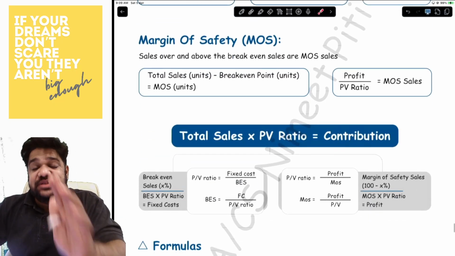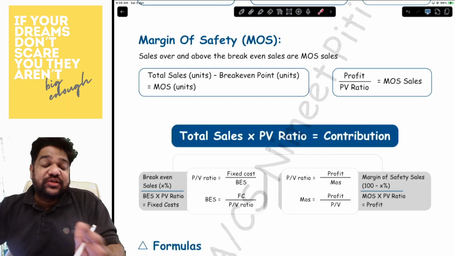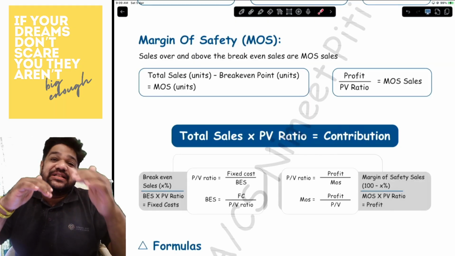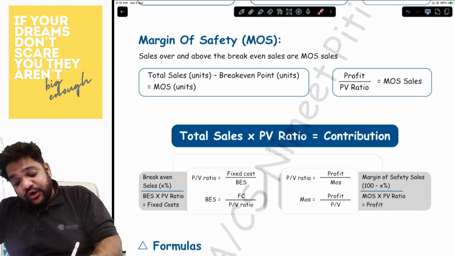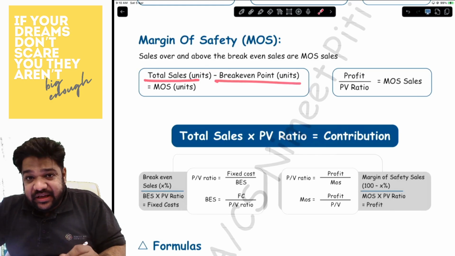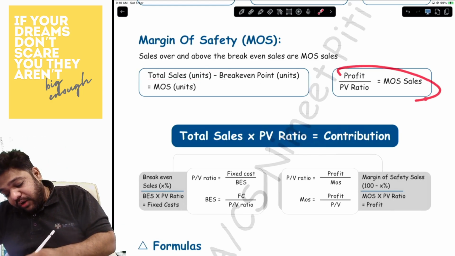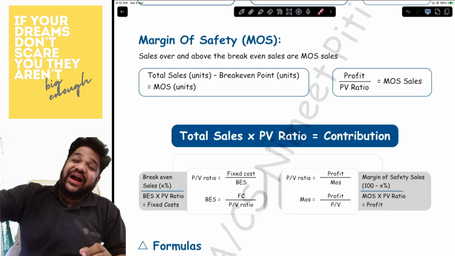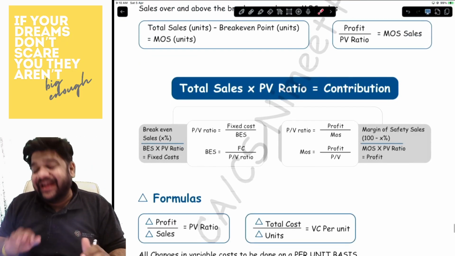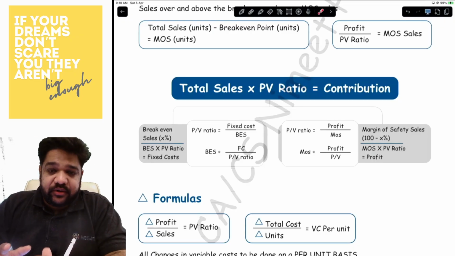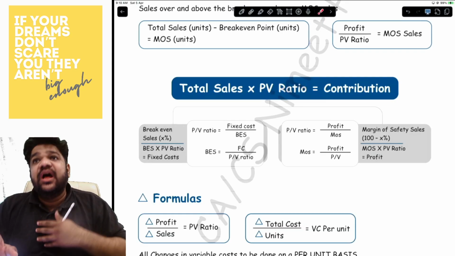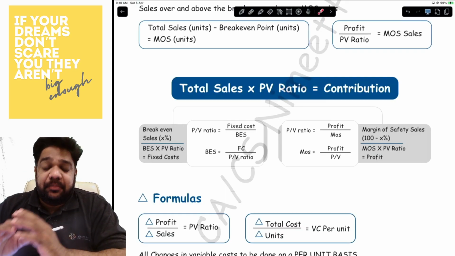Okay. Then comes in margin of safety. The margin of safety is basically how much sales are over and above the break-even sales. So you can do it multiple ways. You can do total units minus the break-even units, or you can do profit upon PV ratio to find MOS. Then this chart is very, very important. This is something that I have done myself.